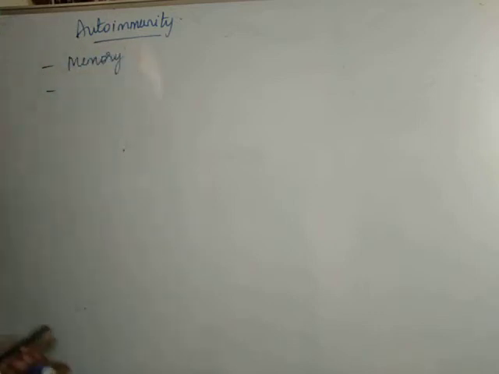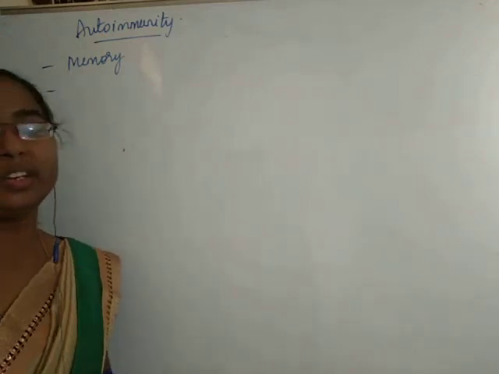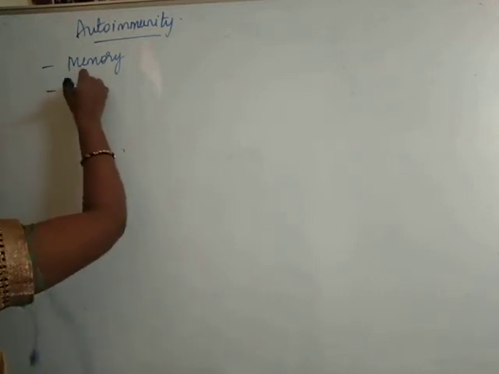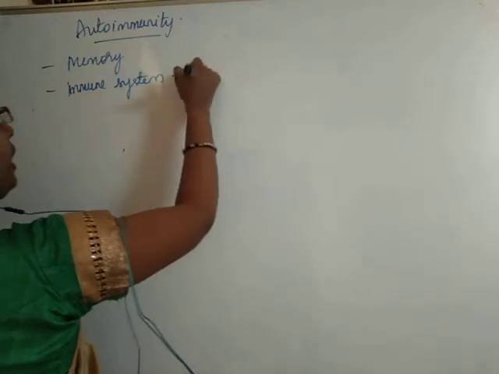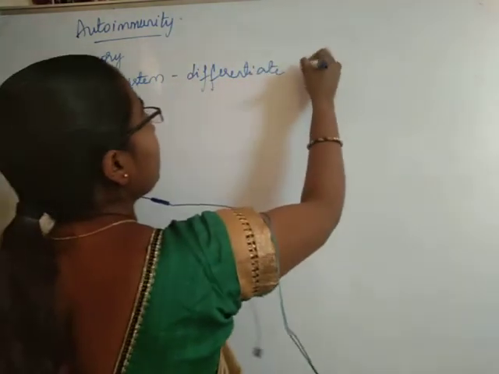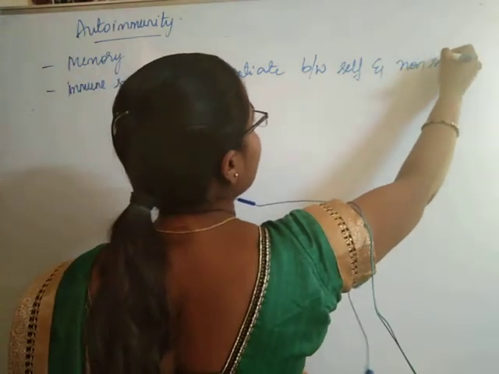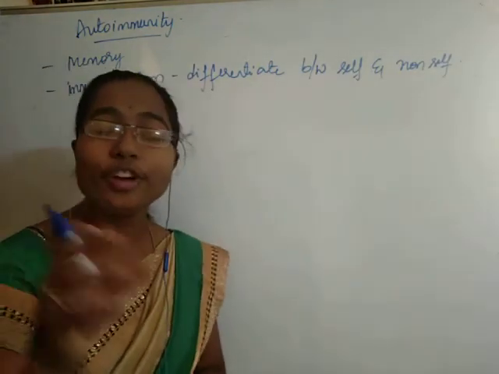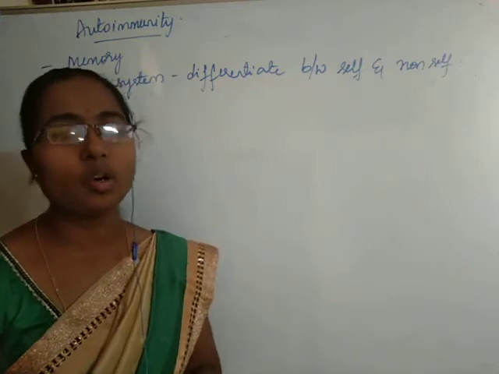And the other thing is, our immune system can very clearly differentiate between self and non-self. That means our immune system can identify which substance belongs to our body and which substance does not belong to our body.